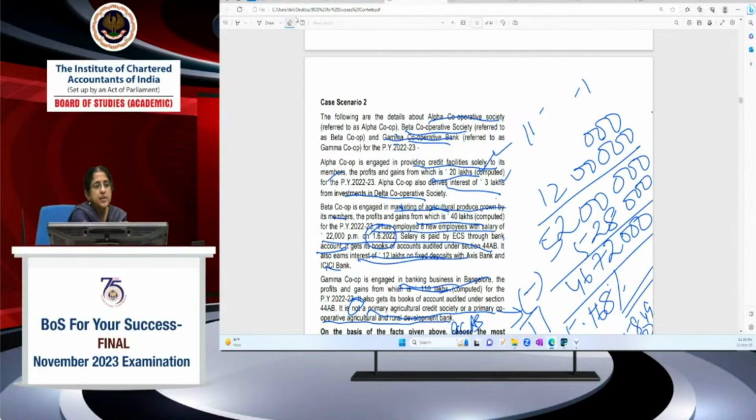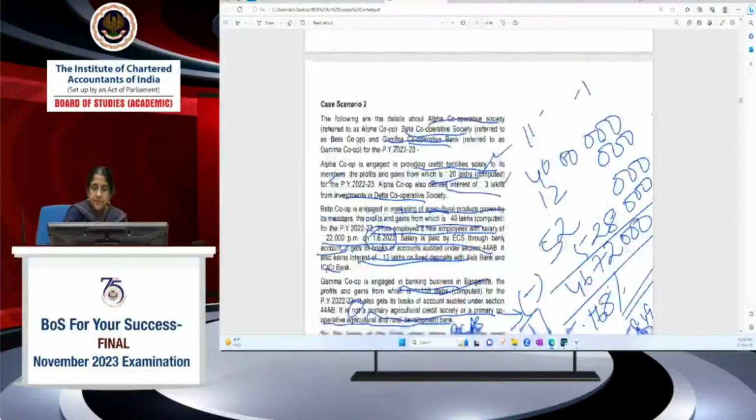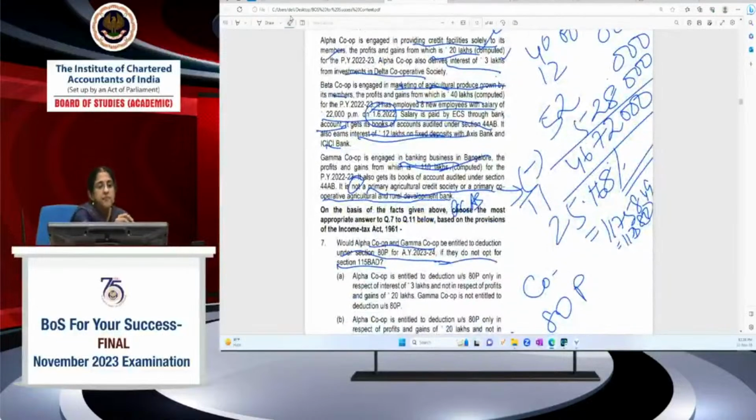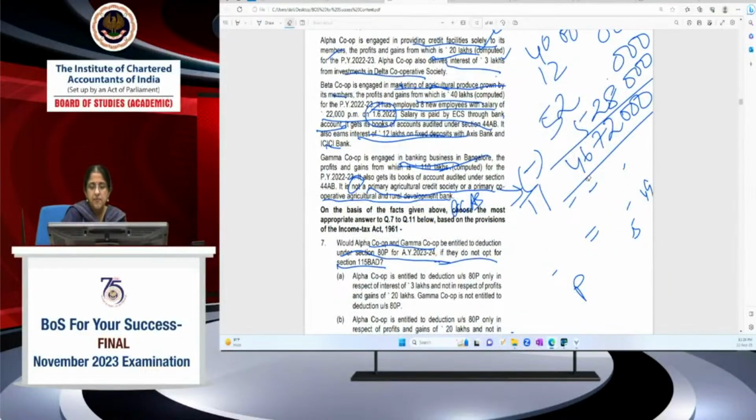Okay, so I need not redo the whole thing. The 52 lakh remains the same.